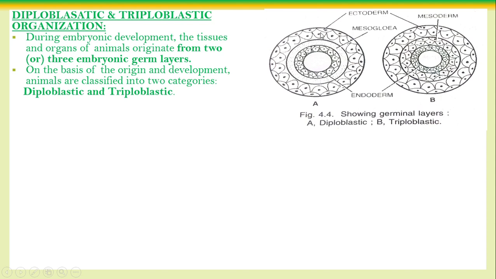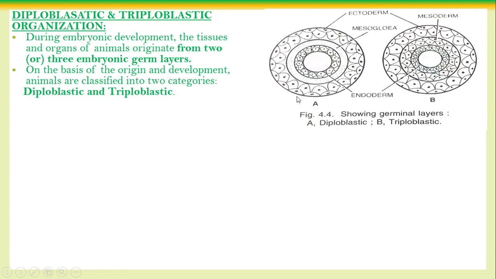This is the outermost layer, called the ectoderm. The innermost layer forms the gastric region, the digestive tract, called the endoderm. Between these two is the jelly-like mesoglea, which has no cellular material, only non-cellular jelly-like material.